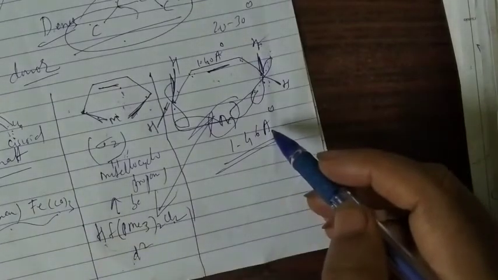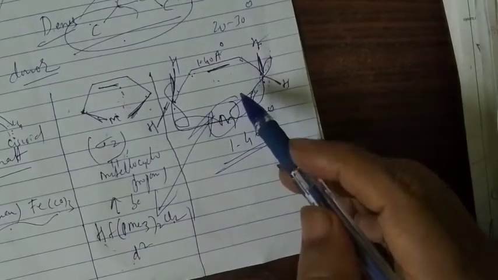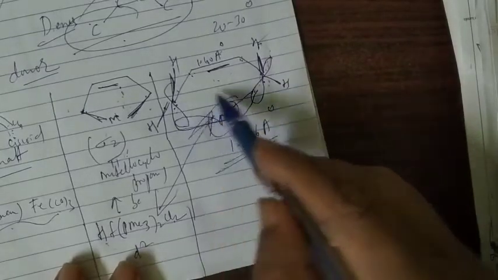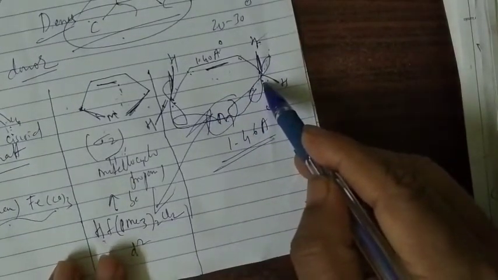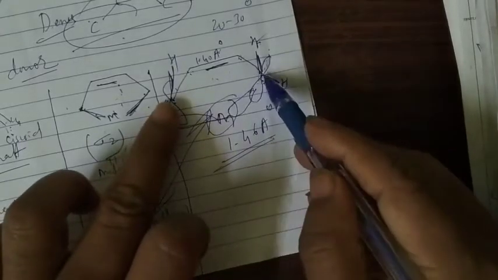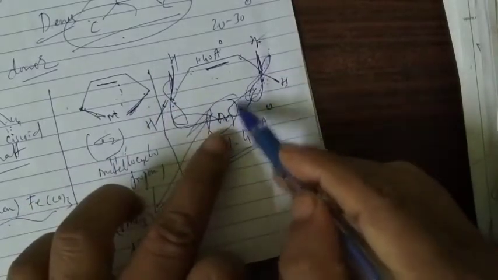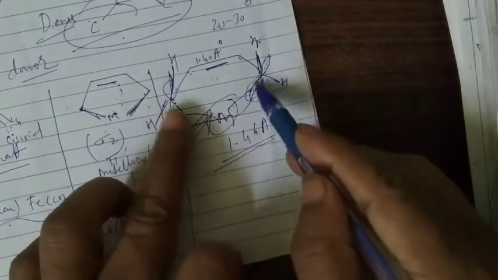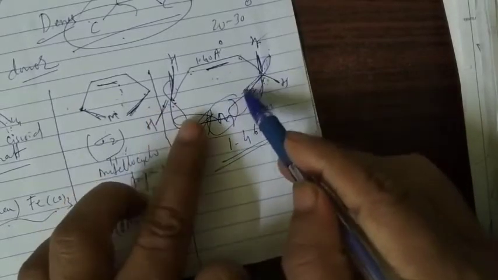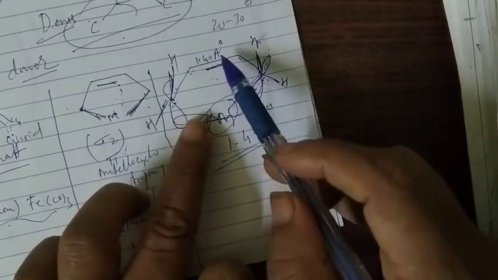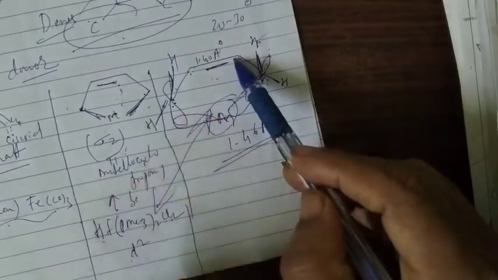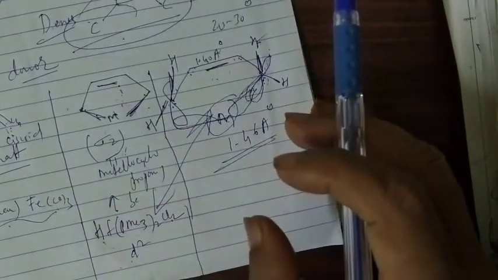And you can see that during this type of mode, C1 and C4 come closer to the metal. The orbitals of C1 and C4 are coming closer to the metal, definitely, because for very good overlapping with the metal they have to come closer. So C1 and C4 come closer to the metal than C2 and C3. So this is how we have to see that this type of binding will be found in the butadienes or dienes.